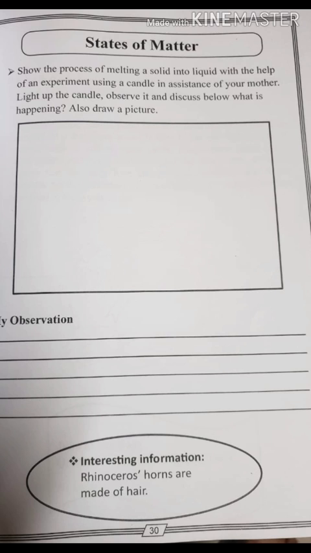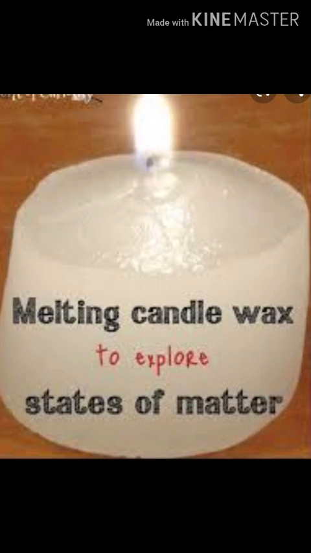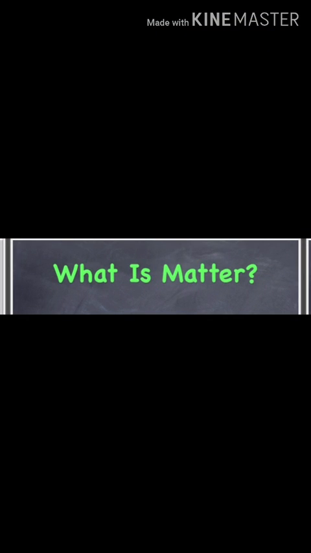Today we will do page number 30 of the summer pack, and the topic mentioned on it is states of matter. First of all, we will discuss a little about states of matter to clear our concepts. Now read the statement mentioned on page number 30. The statement is: show the process of melting a solid into liquid with the help of an experiment using a candle, with the assistance of your mother. Light up the candle, observe it, and discuss below what is happening. Also draw a picture. So let us clear our concepts first in order to understand this process.